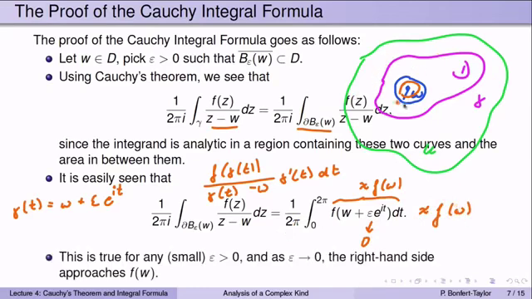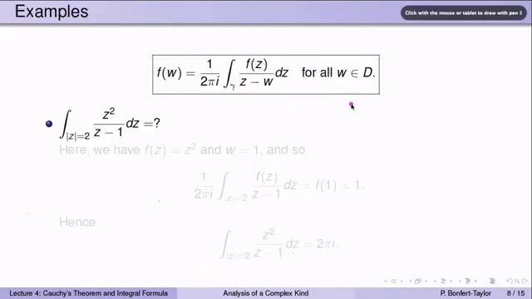So the proof of the Cauchy integral formula really essentially uses the Cauchy theorem and the conclusions we had drawn from the Cauchy theorem. Now let's look at some examples. Here again, I just reminded you of what the Cauchy integral formula looks like. It says that the integral over the closed curve gamma, which is the boundary of the region D, of f of z over z minus w dz times 1 over 2 pi i is equal to f of w.